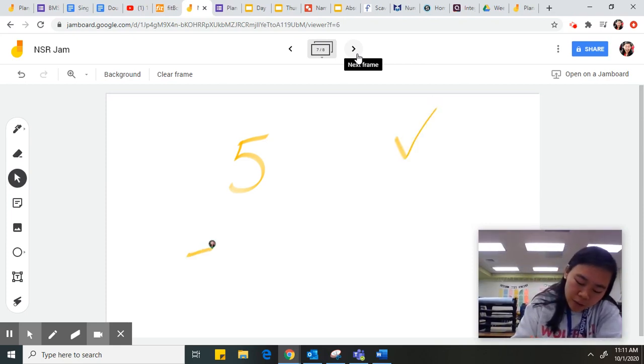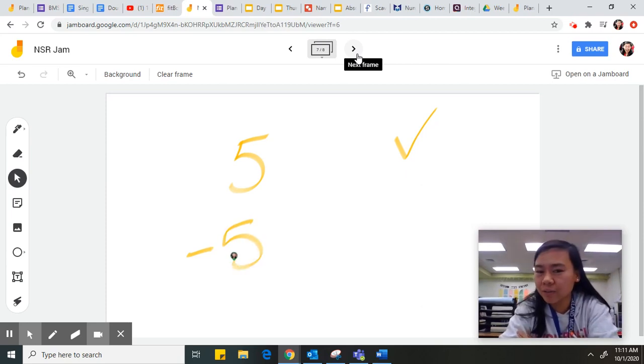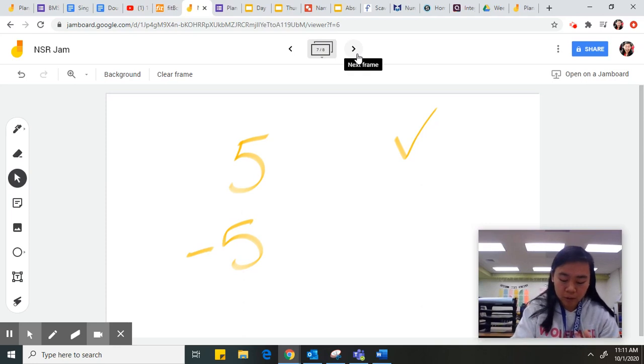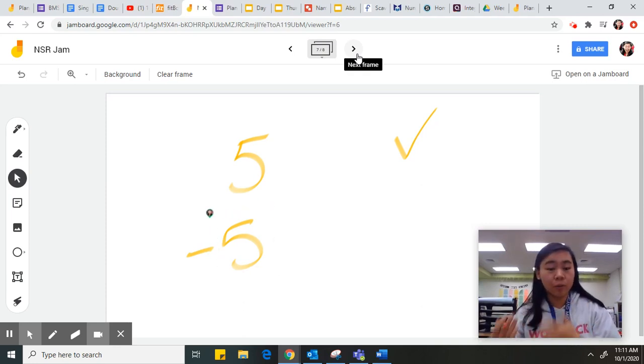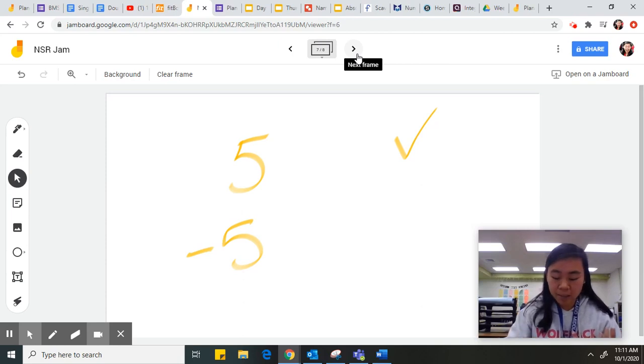What about negative 5? Does it matter if it's negative? It doesn't matter if it's negative. As long as that number right here is a whole number, my definition says that it can be positive or negative. And this 5, right, negative 5, I can owe somebody $5, have that negative 5 value, and it's still going to be an integer.